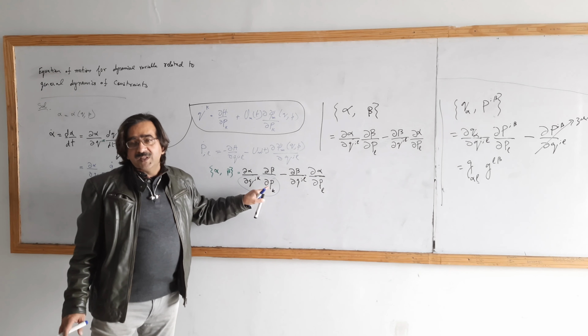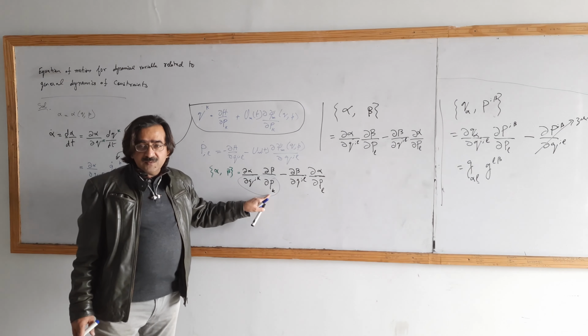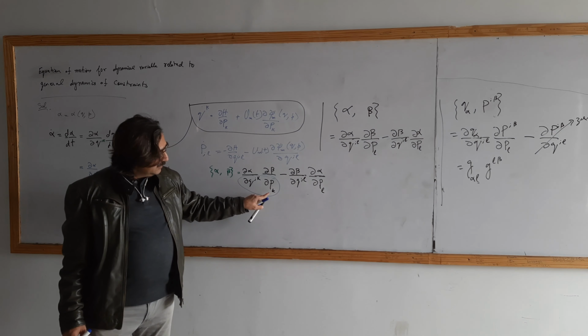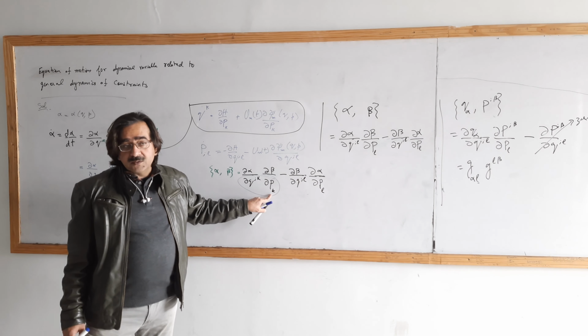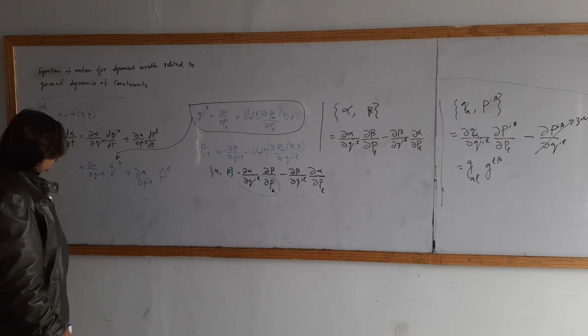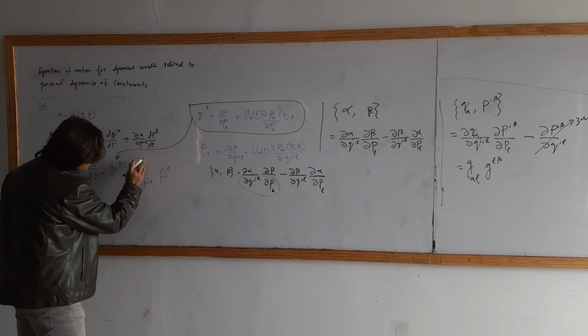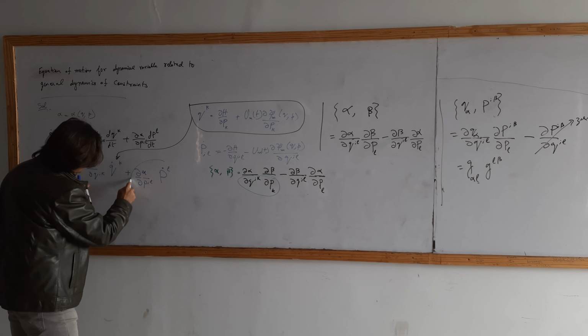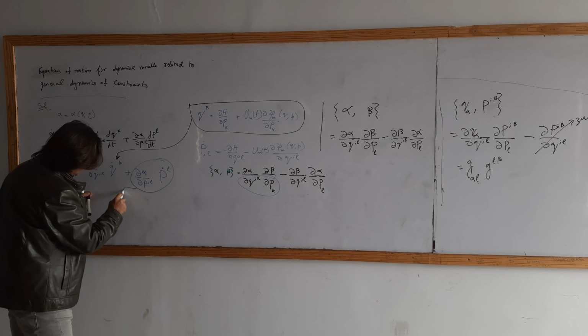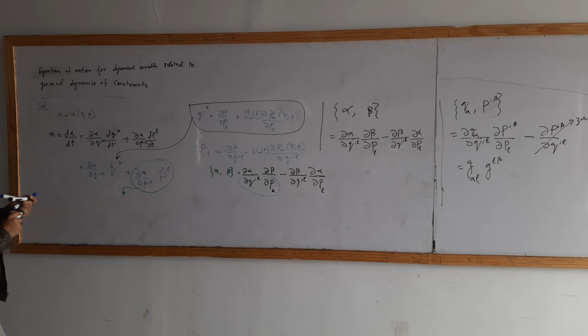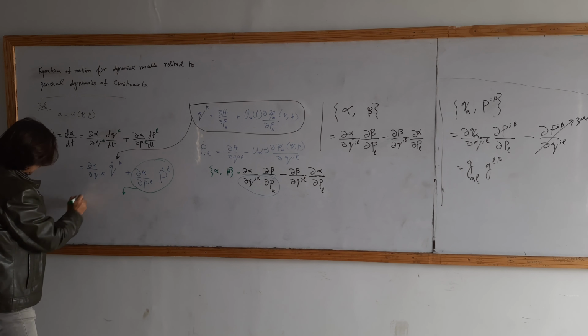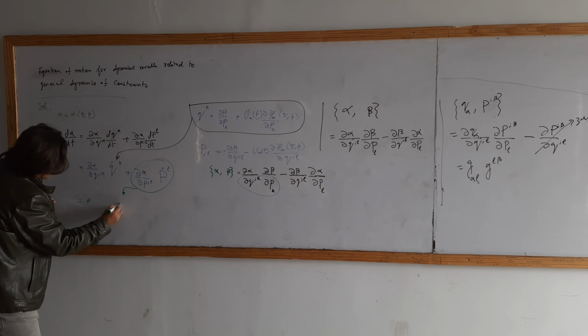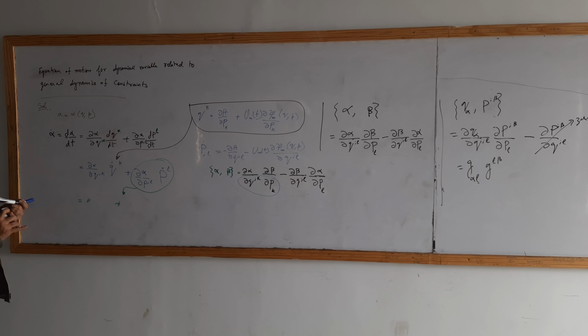If this is contravariant, then this will be a covariant, and this will be a row indices. Okay. So I have to replace this with the. This will be same.